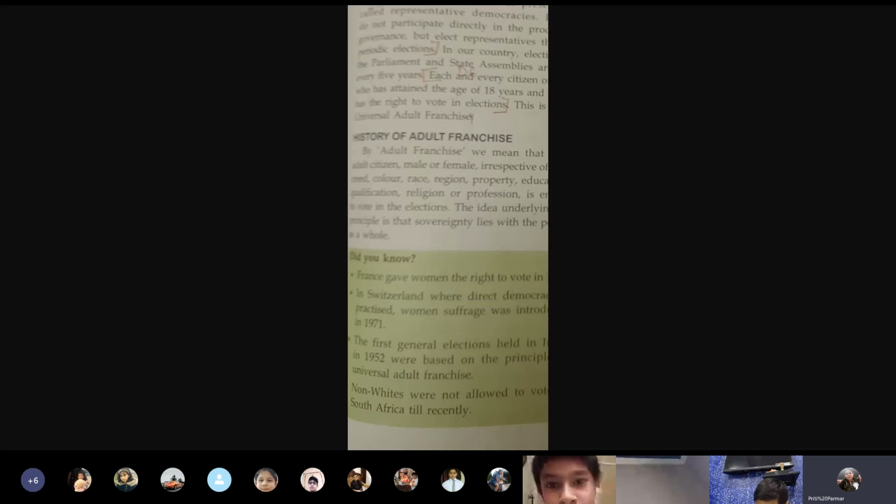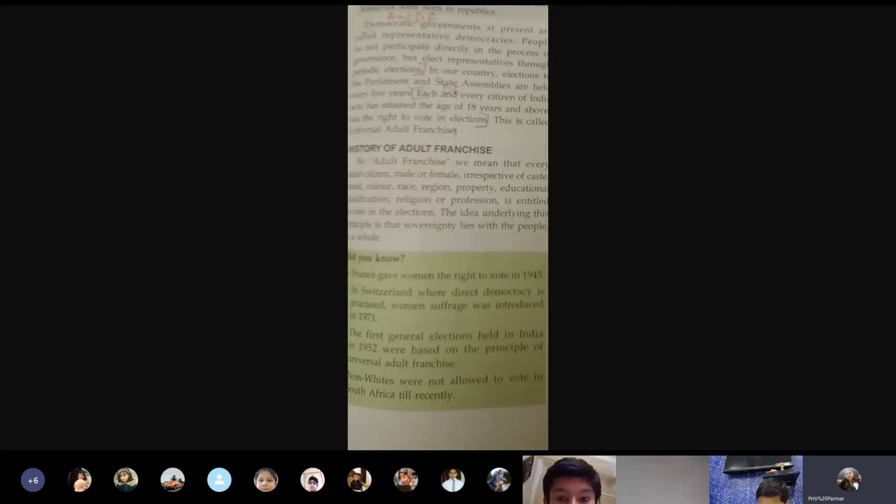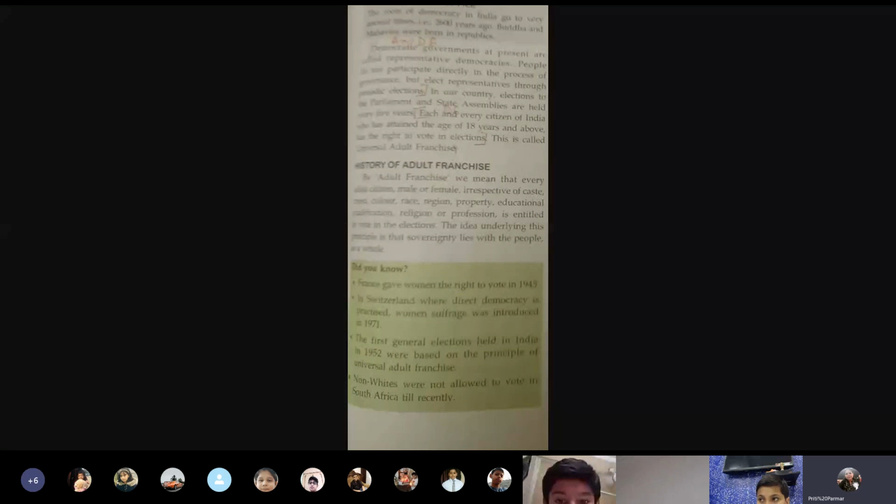It was very late when the women were given the right to vote. In France, only the men used to give their vote. Women were not allowed. They were considered to be just doing household work and should not be given the right, which is wrong.